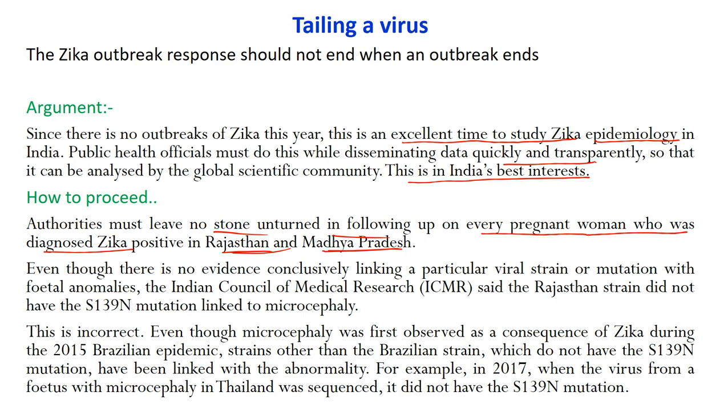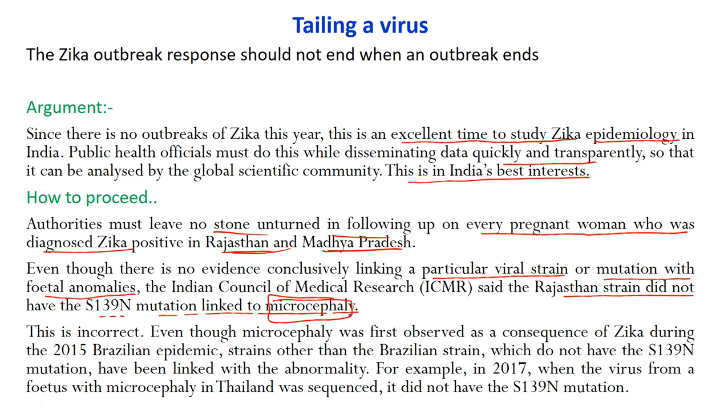Even though there is no evidence conclusively linking a particular viral strain or mutation with fetal anomaly, the Indian Council of Medical Research said the Rajasthan strain did not have the S139N mutation linked to microcephaly, and this is the biggest problem, that actually is the fetal anomaly. So the author is saying that ICMR has prematurely concluded that the S139N mutation is not linked with microcephaly. That's what the author is going to contest now. So let's try to understand how he's saying it.